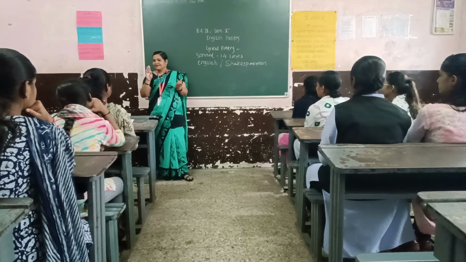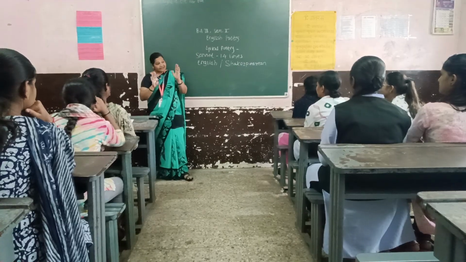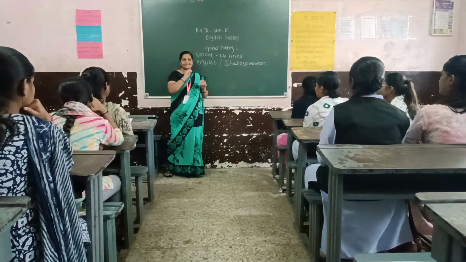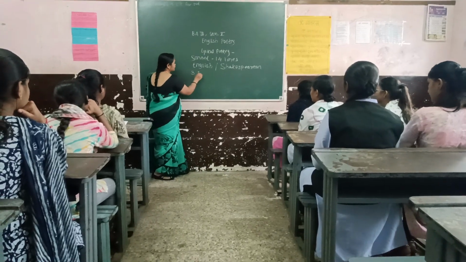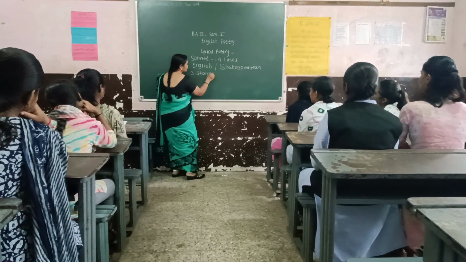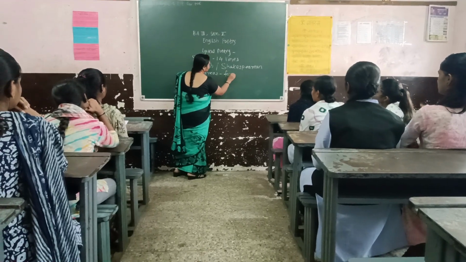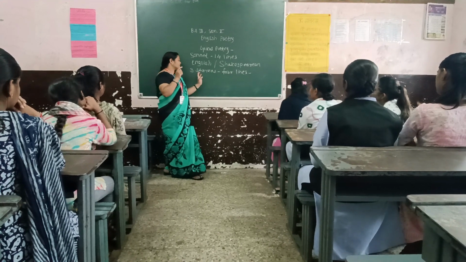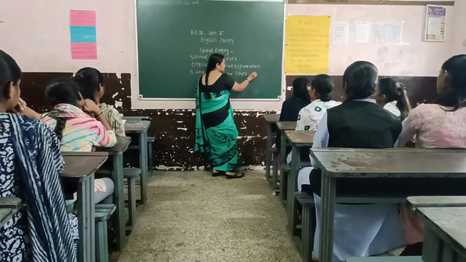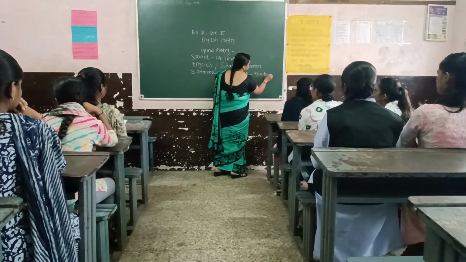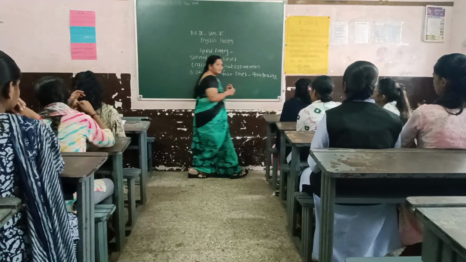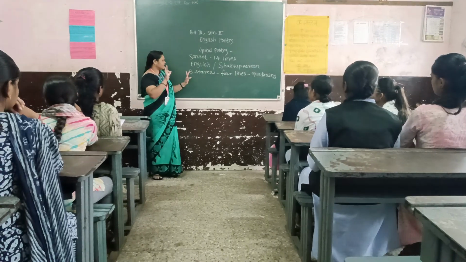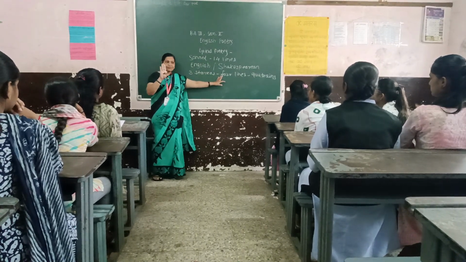We studied that there are 14 lines in the sonnet, but in the Shakespearean sonnet there are 3 stanzas of 4 lines. Due to the 4 lines, there are 3 quatrains. In the Shakespearean sonnet, there are first 3 stanzas, and in these 3 stanzas, how many lines? 4 lines.